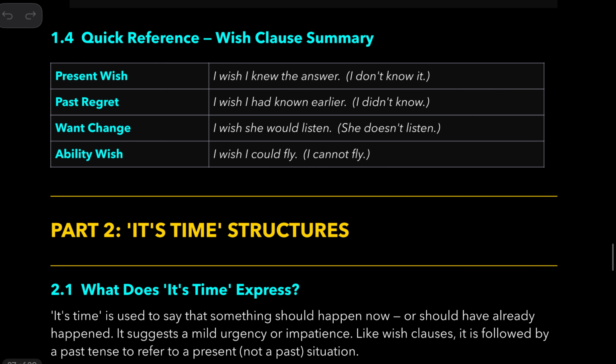So, quick reference now, wish clause summary. So, I wish I knew the answer, meaning I don't know. I wish I had known earlier. I didn't know, past simple, past tense, past time. I wish she would listen. She doesn't listen now. I want her to stop. I wish I could fly. So, personal ability. I cannot fly.